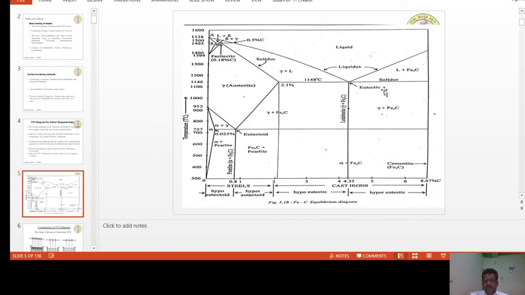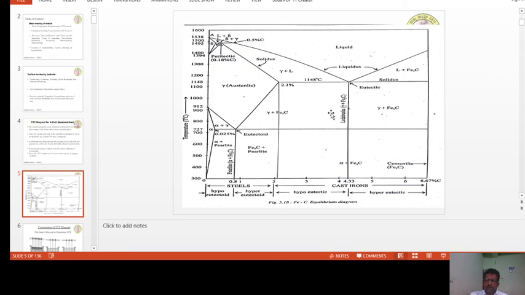In this diagram we can see the various possible phases between iron and carbon. That is cementite, austenite, alpha iron, delta iron, pearlite, all these are the possible phases.